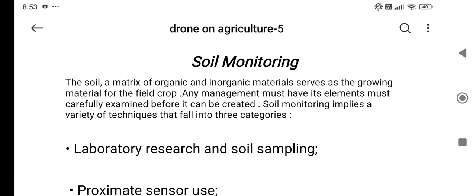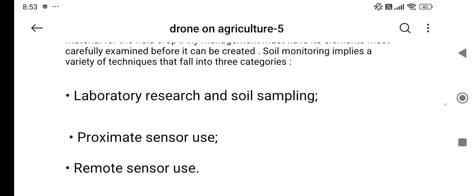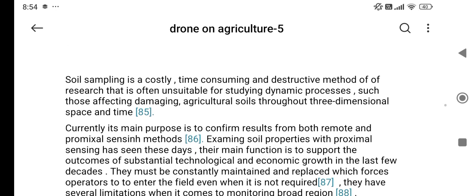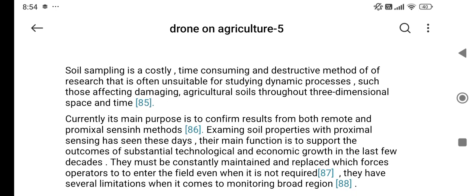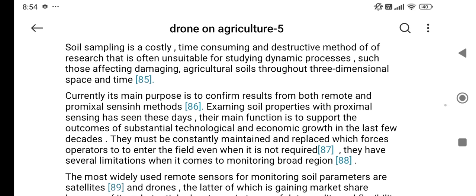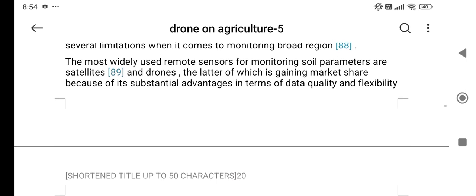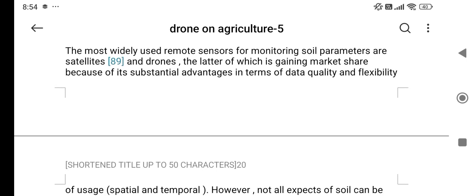Soil monitoring. The soil, a matrix of organic and inorganic material, serves as the growing material for the field crop. Any management system must have its elements carefully examined before it can be created. Soil monitoring implies a variety of techniques that fall into three categories: laboratory research and soil sampling, proximate sensor use, and remote sensor use. Soil sampling is a costly, time-consuming, and destructive method of research that is often unsuitable for studying dynamic processes. The most widely used remote sensors for monitoring soil parameters are satellites or drones.